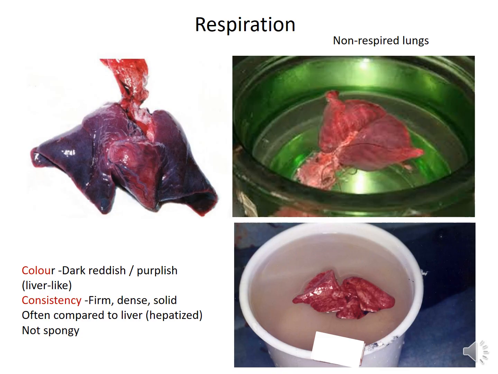So to show, now what do you think about the color? Here the color is dark reddish purplish and liver-like. That means no air, right? So now, sinking of the total block. Now here two lungs had been separated and again put into a bucket of water, all right? But still you can see, however, these lungs are floating. So that means due to the effects of buoyancy, there is trapped air inside the lungs.